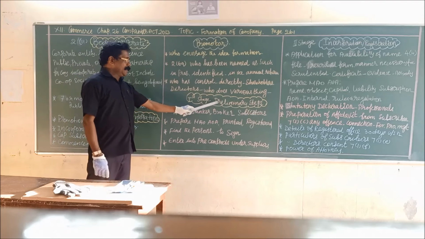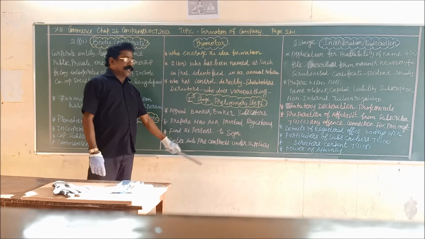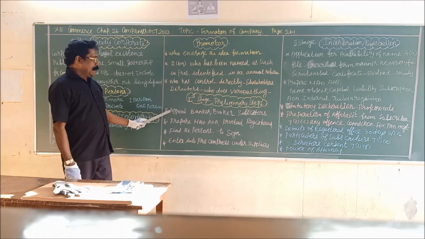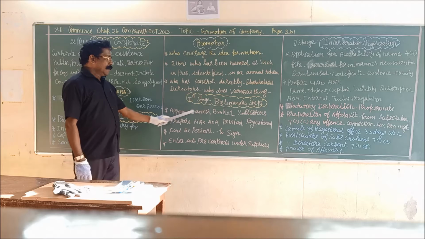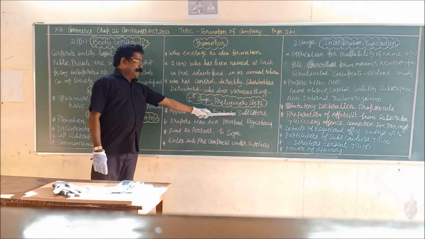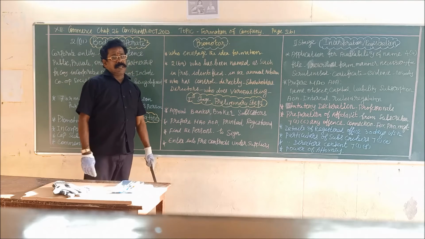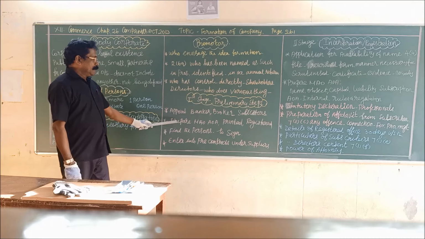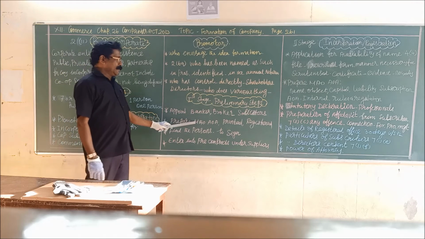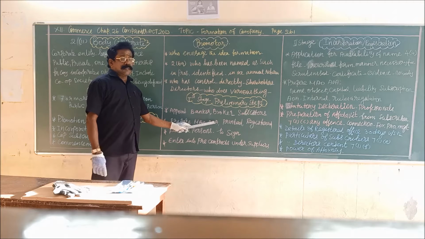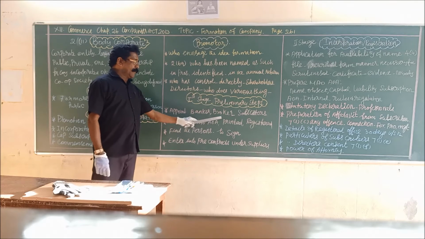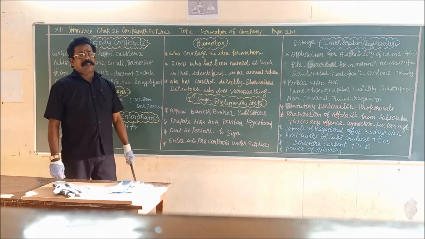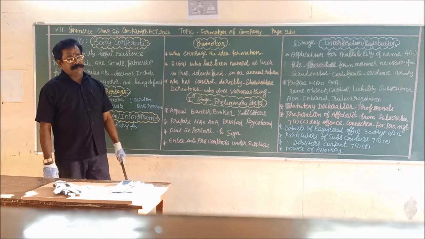So, at the preliminary stage, the following activities take place by the promoters. First one, appointing the banker, brokers, and solicitors or legal advisor for the company. Then, prepare the memorandum of association or articles of association, get them printed and registered with the Registrar of Companies.